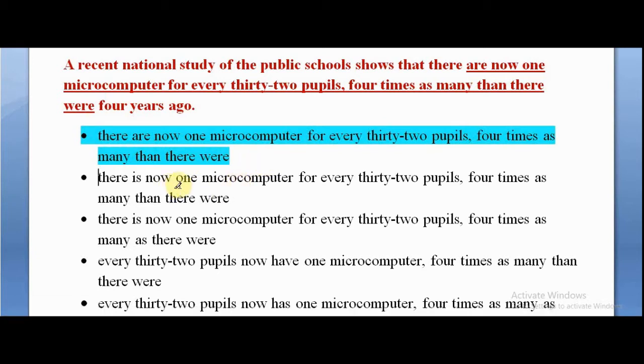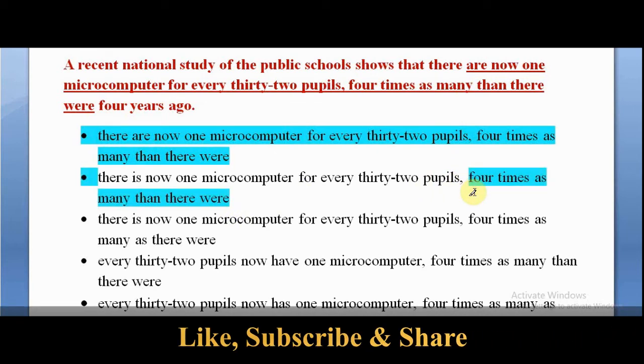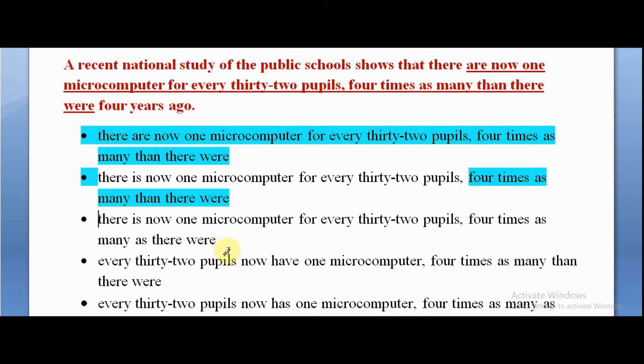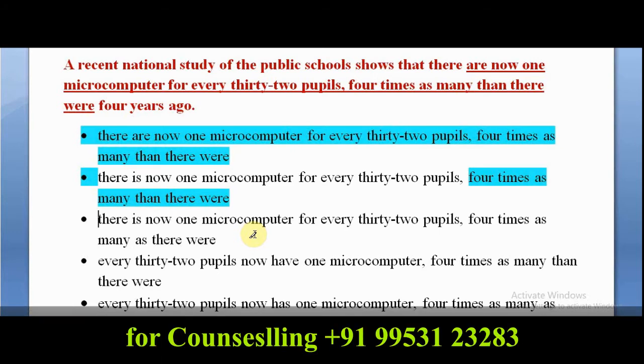Anyway, let us move. There is now one microcomputer for every 32 people, fine. 4 times as many than there were. Again the same problem in option B, and that is why option B out. C says there is now one microcomputer for every 32 pupils, 4 times as many as there were. So what I find is that in each option there is there were, we do not have any option with it, so we have to choose quickly.